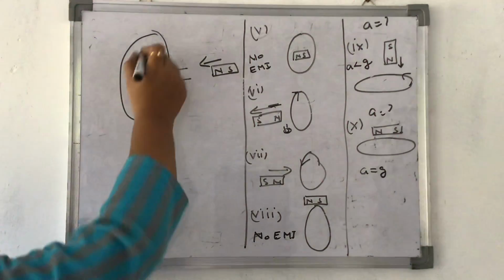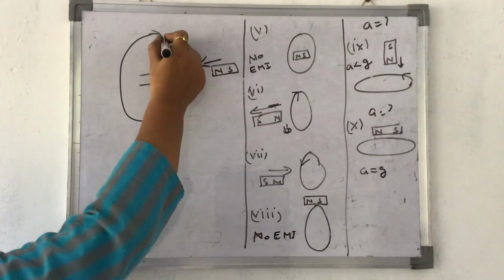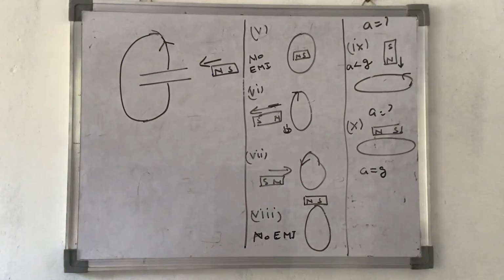Since the north pole is coming, the direction of the current should be what? Clockwise, anti-clockwise? Yes, it should be anti-clockwise. Now they are asking what is the charge on the capacitor?